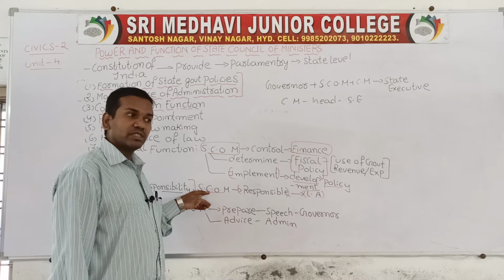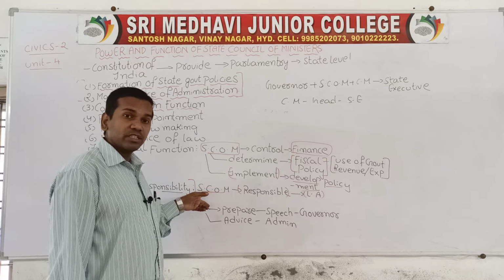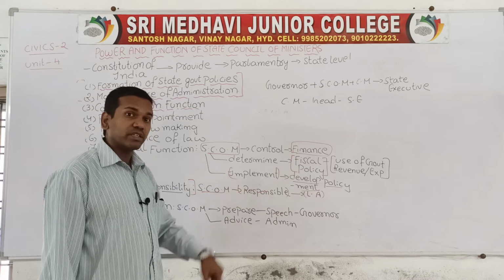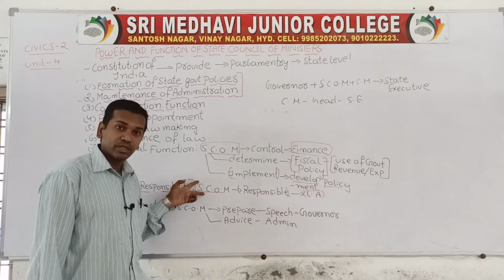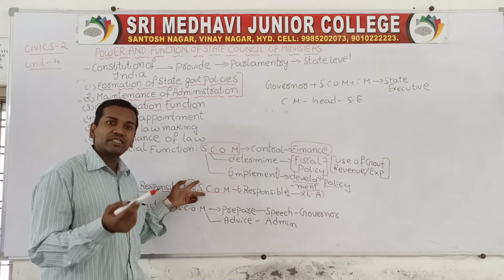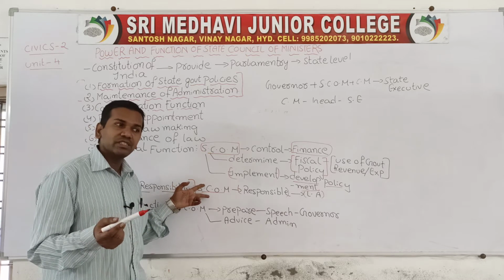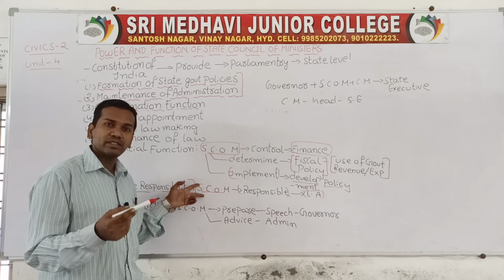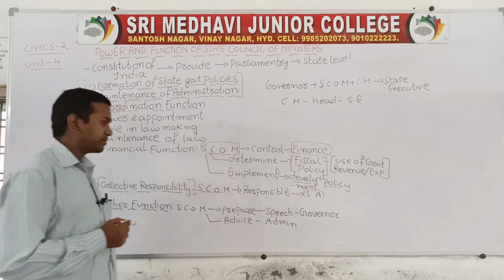State Council of Ministers are responsible for day-to-day administration at the state level. They are responsible to the Legislative Assembly also, because they are the real executive. So State Council of Ministers are the real executive. For important matters, they will advise the governor. These State Council of Ministers and Chief Ministers play a very important role in advising the governor, and that's why they are responsible to the Legislative Assembly.